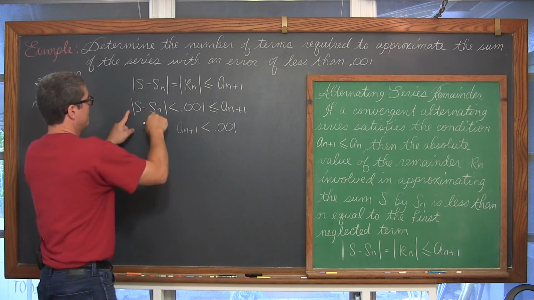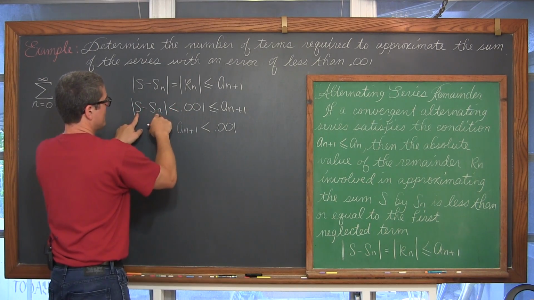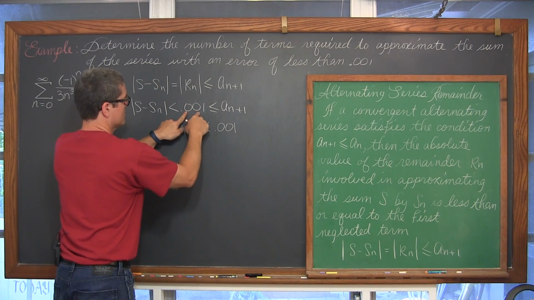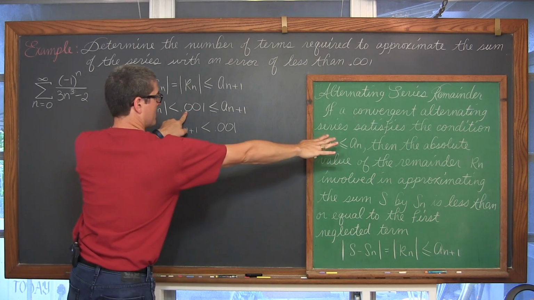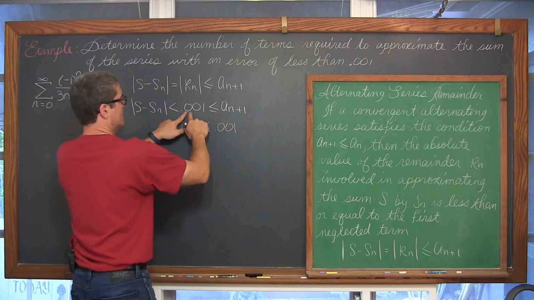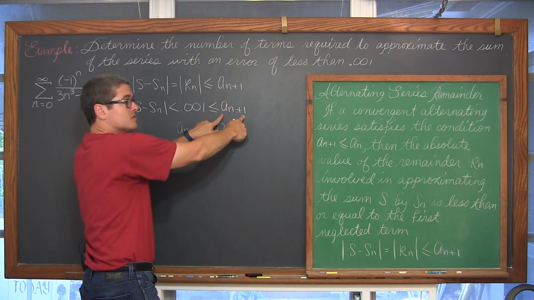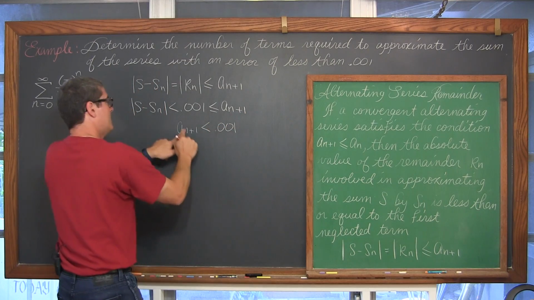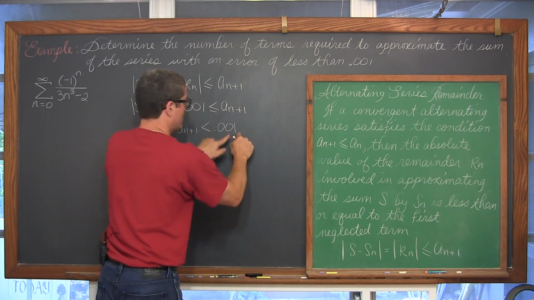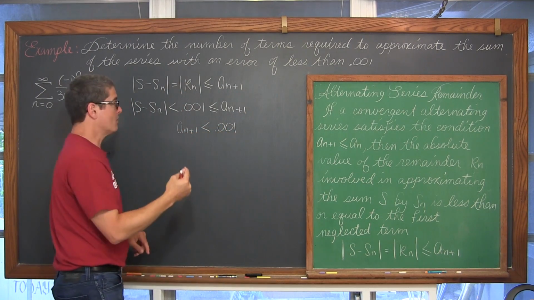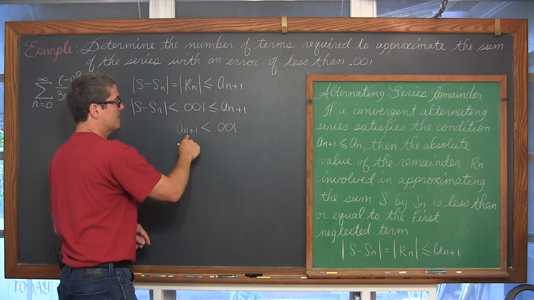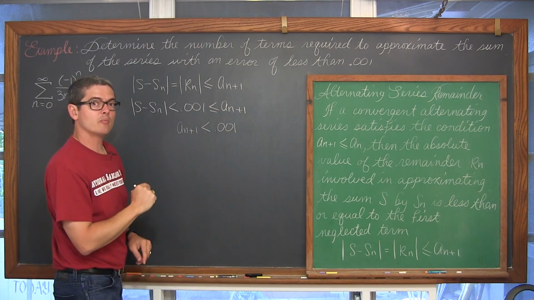Do you get this? This is the remainder, and I want it less than 0.001, which by the alternating series remainder theorem is less than or equal to a sub n plus 1. But if I make a sub n plus 1 less than 0.001, well, that first neglected term is bigger than the remainder.